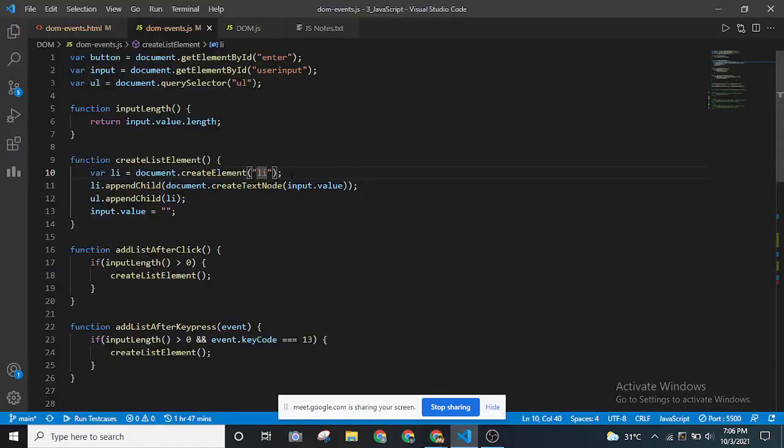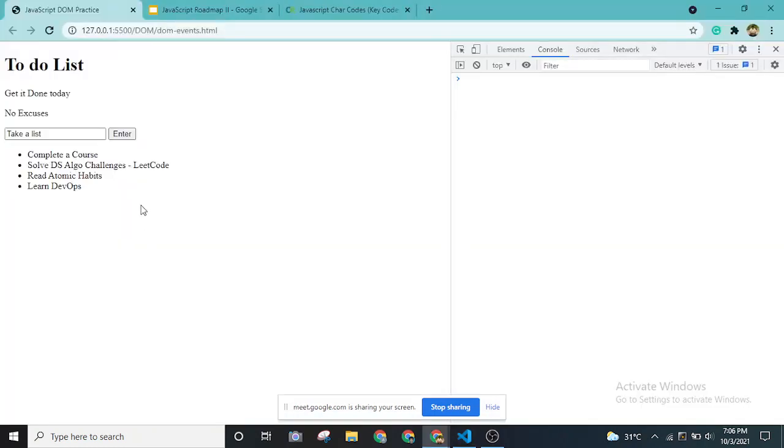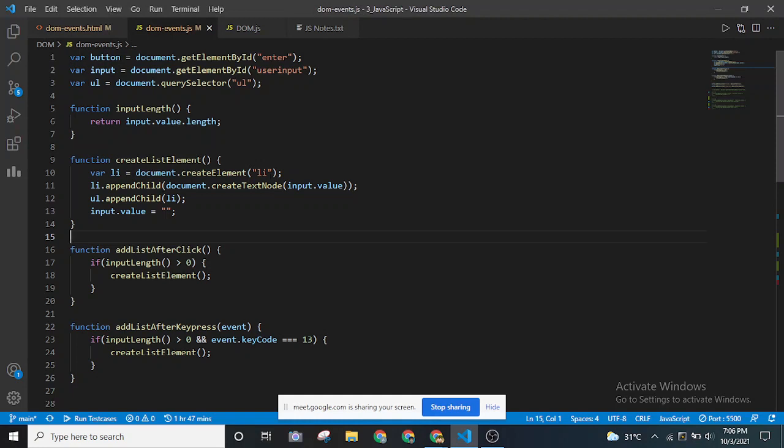So I'm creating a list element using this line, and I'm storing it in the li variable. Now I'm going to add the input value, whatever we type inside the input, to this list element using append child.